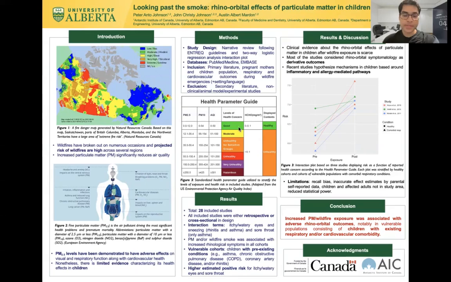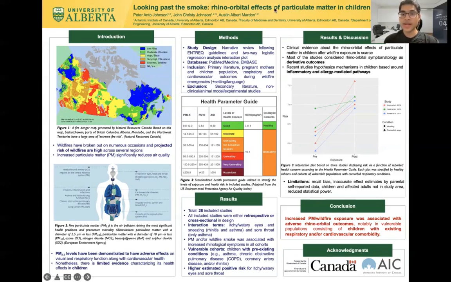The results of our study showed that itchy and watery eyes and sneezing, as well as sore throat, were common associations that we saw with increased exposure to wildfire smoke or particulate matter. In these vulnerable cohorts, children in particular, we saw that the effects of these exposures were heightened with pre-existing comorbidities such as asthma, COPD, or chronic obstructive pulmonary disease, coronary artery disease, and rhinitis. We also showed, using our interaction plot, a higher estimated positive risk for itchy and watery eyes and sore throat after wildfire exposure.